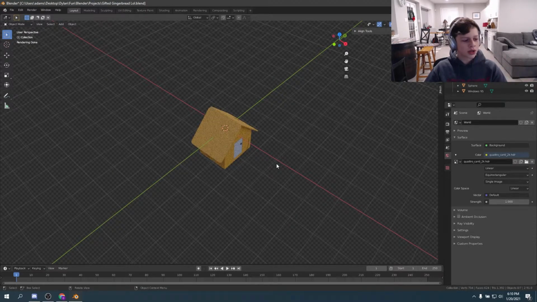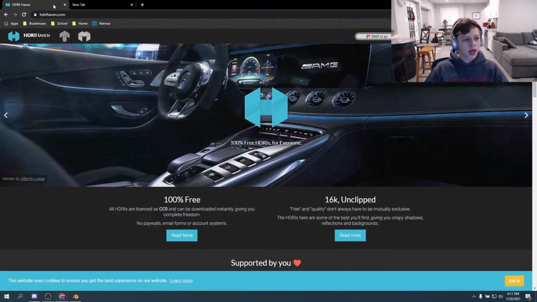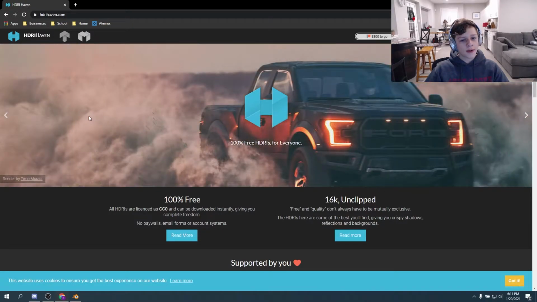So that's what I'll be showing you how to do today. It can make your renders look much more professional, with realistic lighting for not that much work. Alright, so first thing you want to do is go to HDRIhaven.com. I'll link it in the description. This is a really good free website for getting HDRIs.